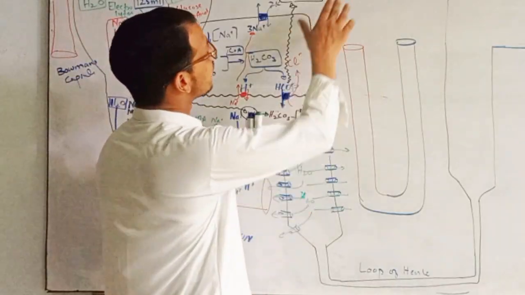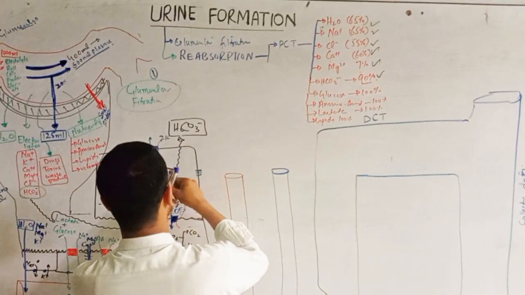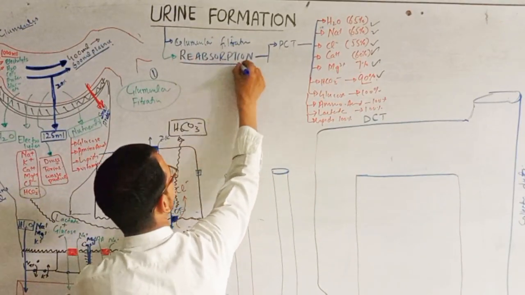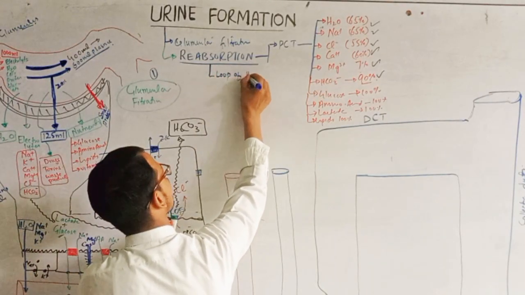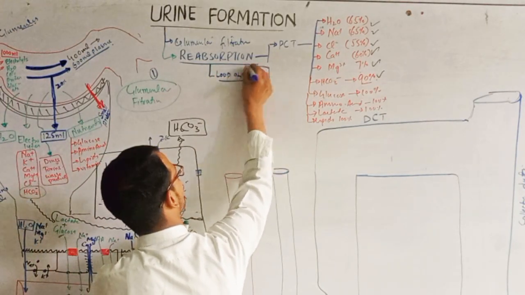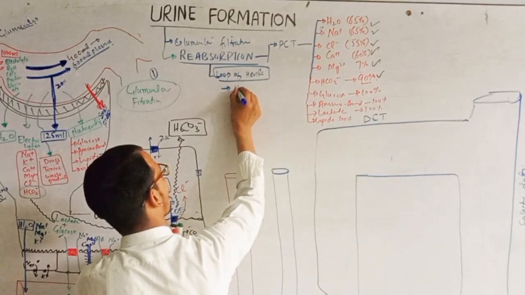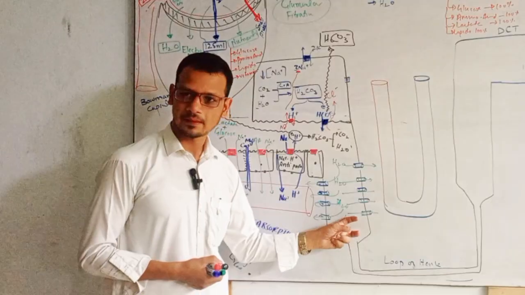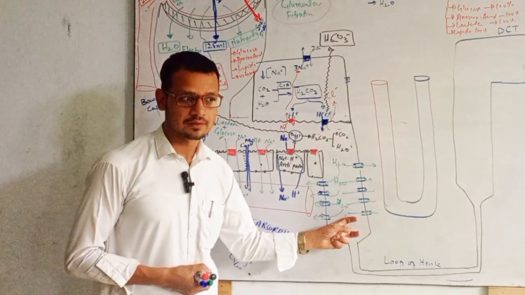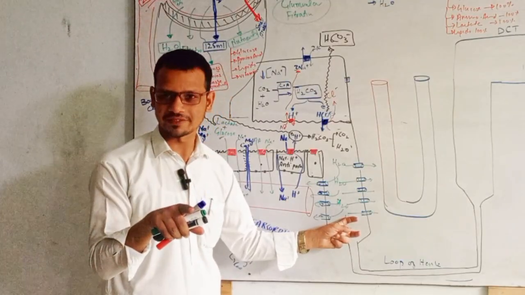In which part? The reabsorption second step occurs in the loop of Henle. In the loop of Henle, first of all, water is reabsorbed. How much water is reabsorbed here in the loop of Henle? 15%, right?